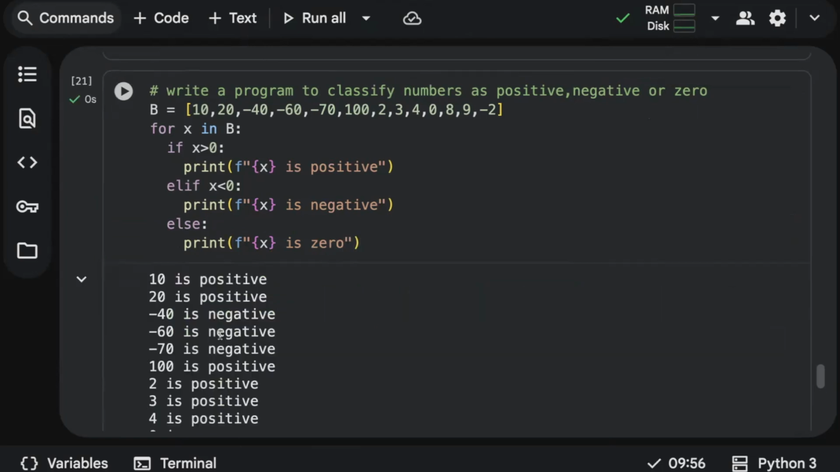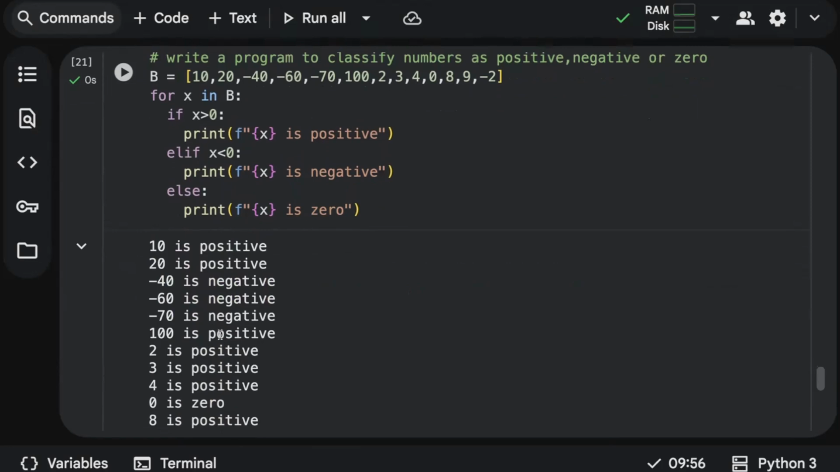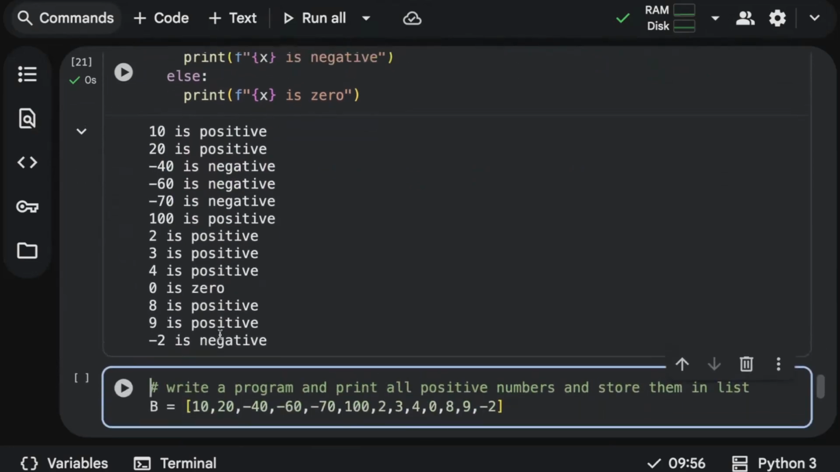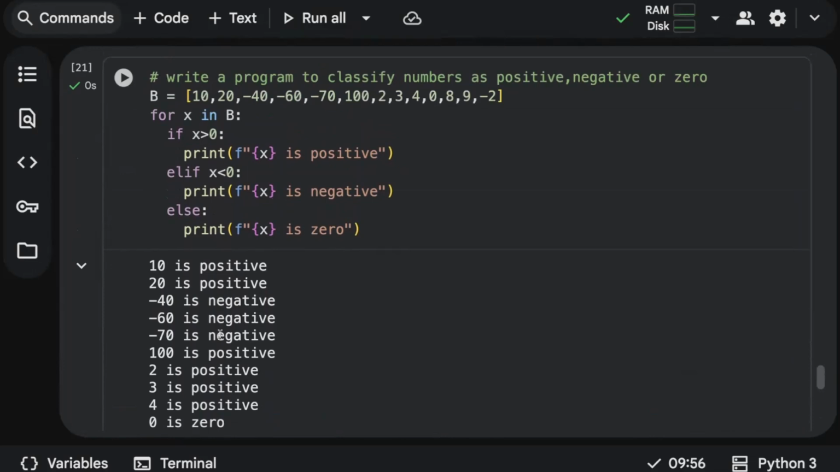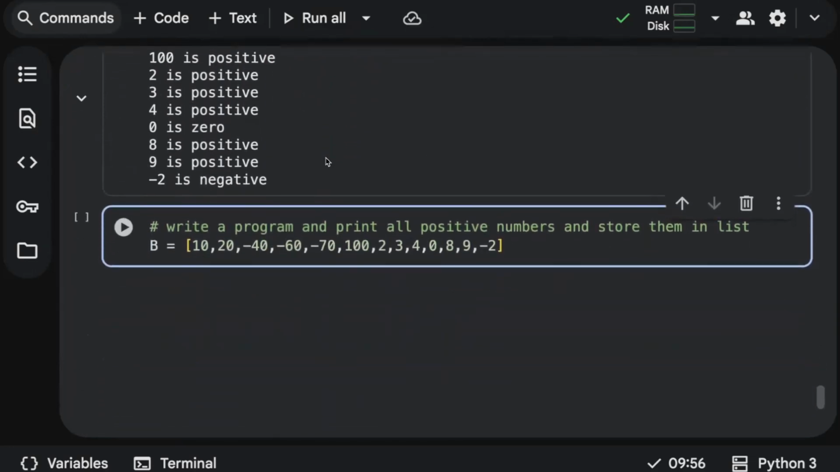See? Can you see? Taking one element at a time, it is checking whether it is positive, negative, or 0, and it is returning a value. Wherever it's positive, it's giving that the number is positive. Wherever it's negative, it's giving negative. For 0, it's giving 0. This is how a for loop works to apply your conditionals on every element of your list. Hope you are understanding.